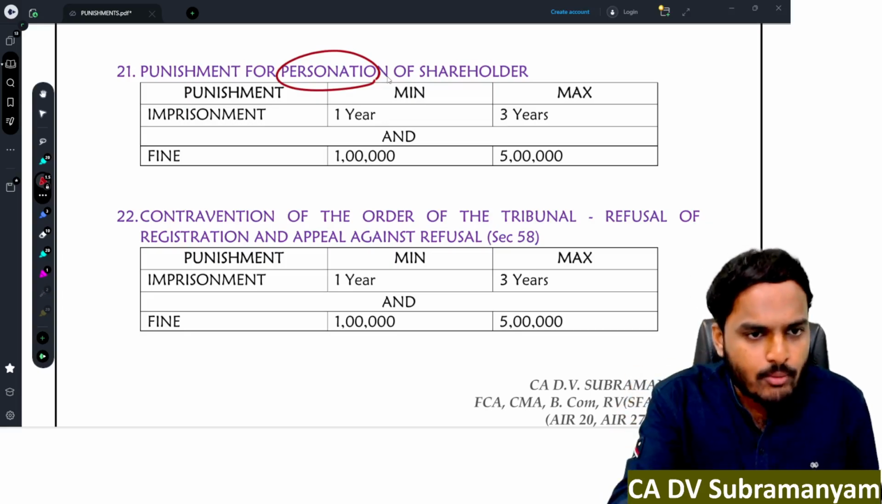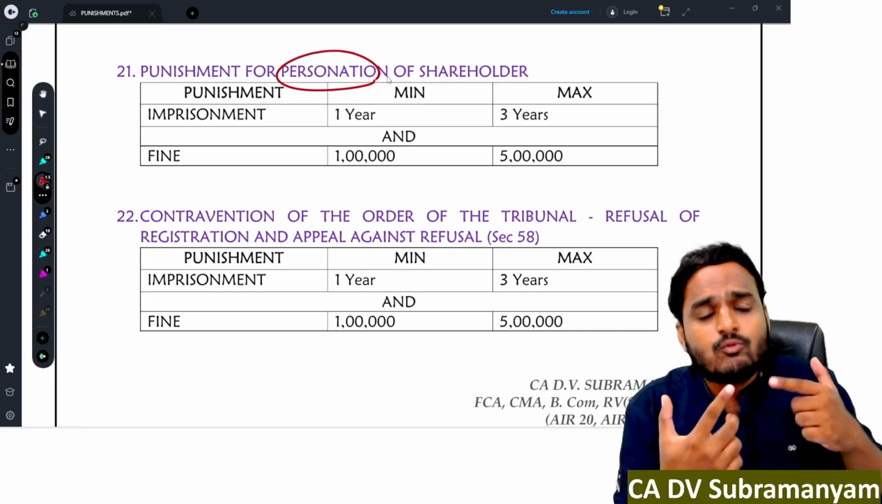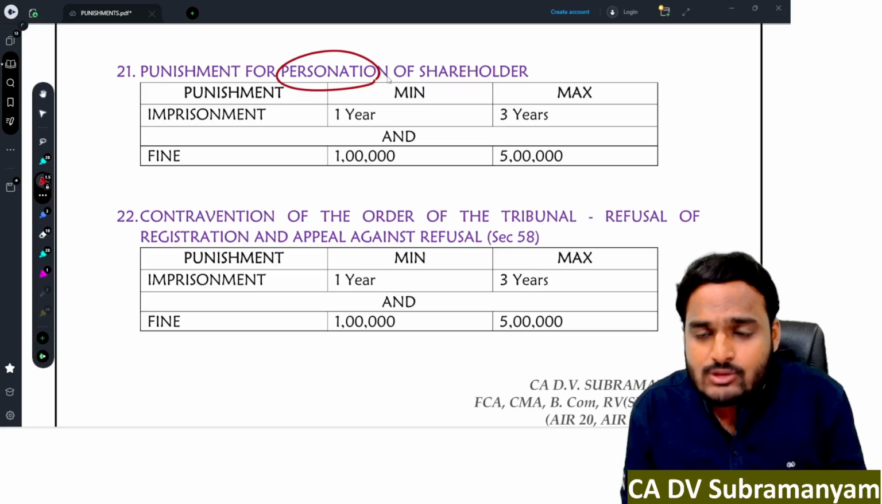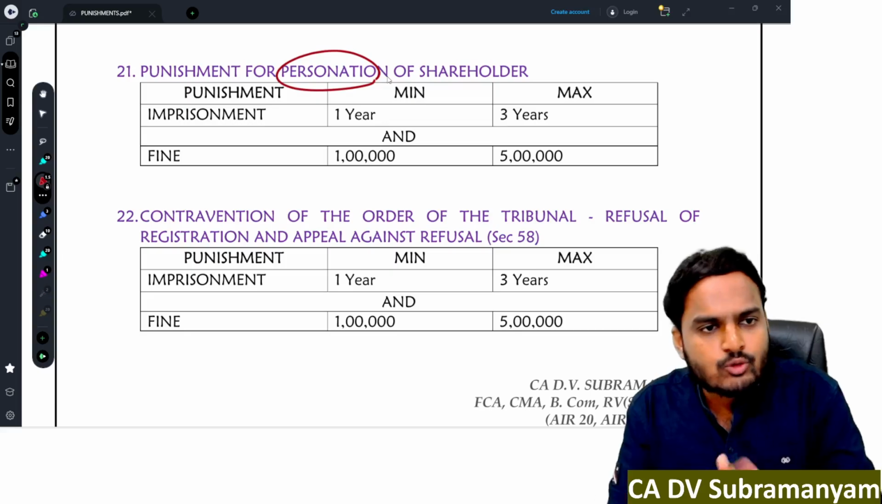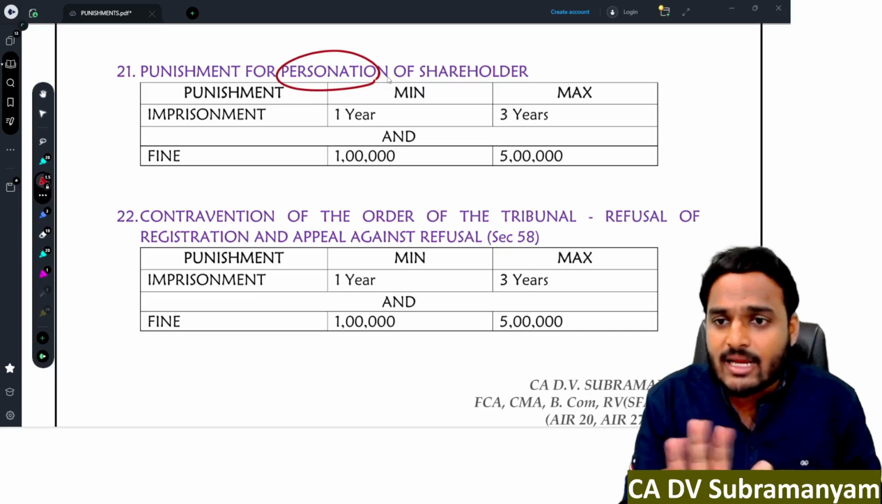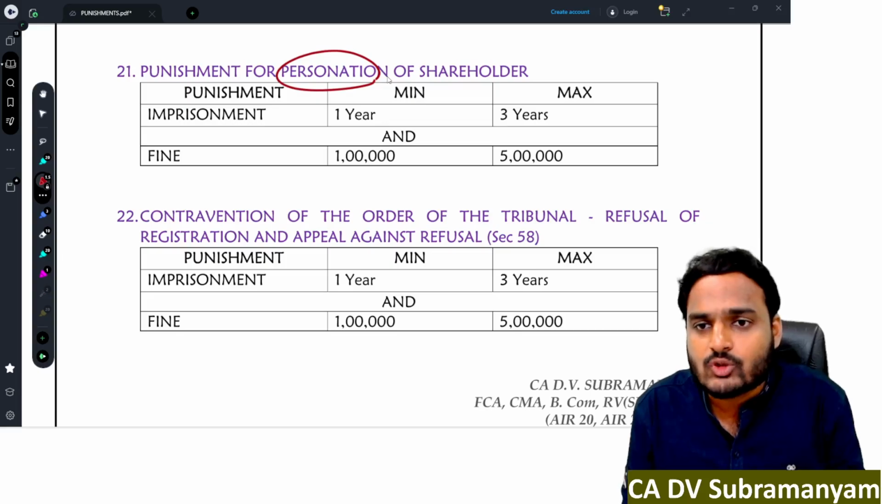Your name is also Subramaniam, my name is also Subramaniam. Now I'm going to the company and I'm claiming that I'm the owner of those shares. So I should receive all those dividends. I should receive all those bonus shares. I should receive all the benefits with respect to those shares. Like that, I'm acting as if I'm a member of the company, but I'm not the actual member. So this is nothing but personation.